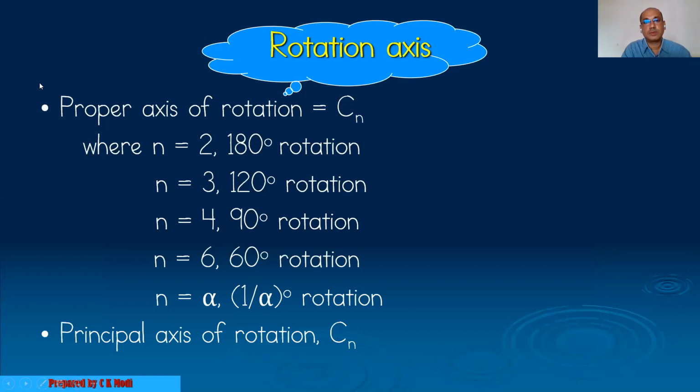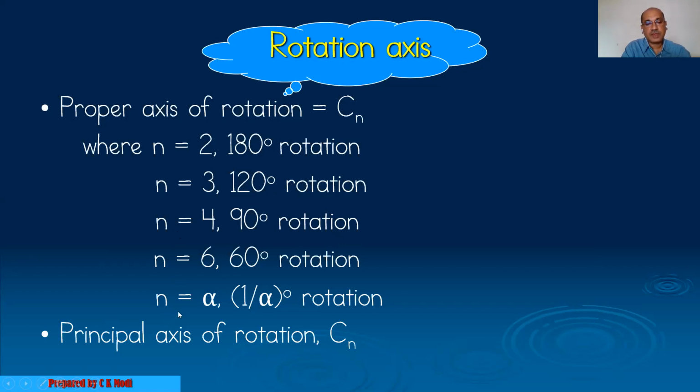Now, the rotation axis, also referred to as the proper axis of rotation, is symbolized by Cn. When n is equal to 2, that is a 180-degree rotation. When n is equal to 3, that is a 120-degree rotation. n equal to 4 is a 90-degree rotation. For n equal to 6, 360 by 60, therefore n is equal to 6.